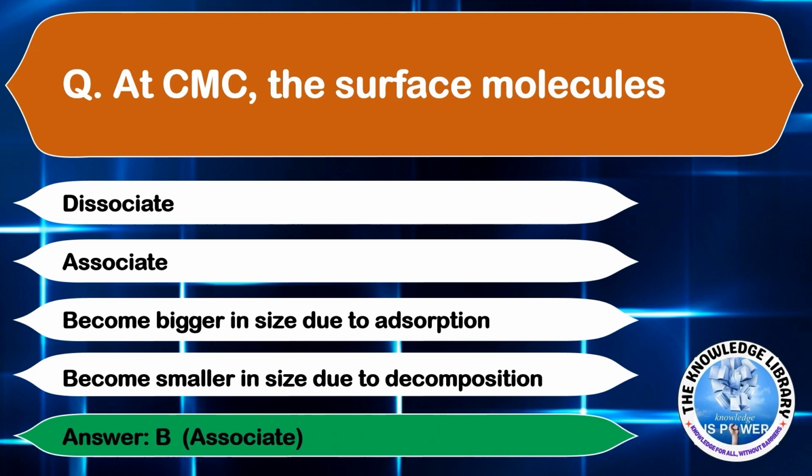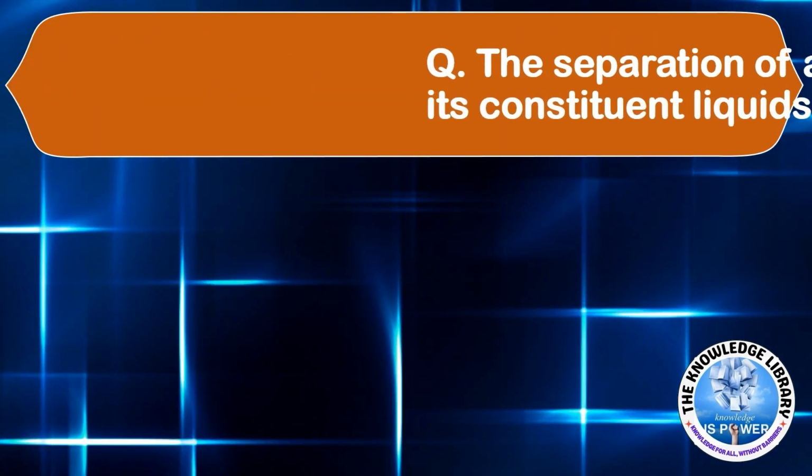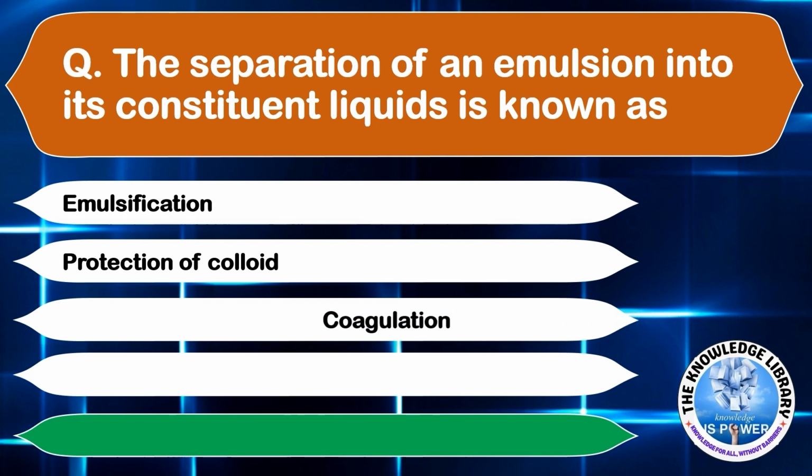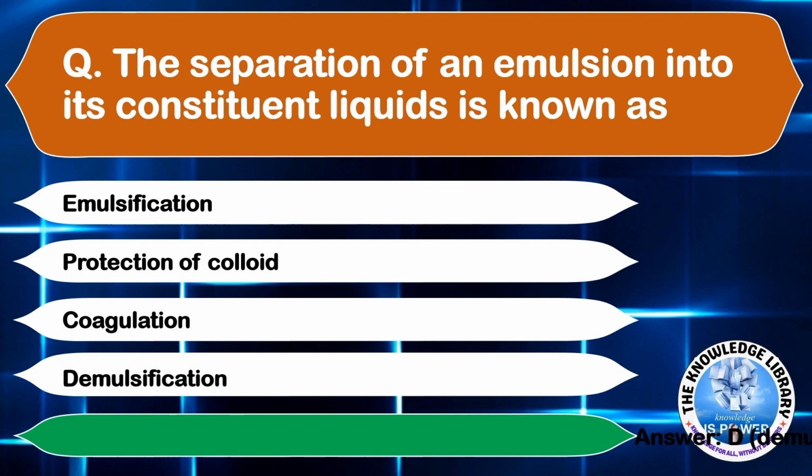Moving to the next question. The separation of an emulsion into its constituent liquids is known as option A, emulsification. Option B, protection of colloid. Option C, coagulation. Or option D, demulsification. The correct answer is option D, demulsification.